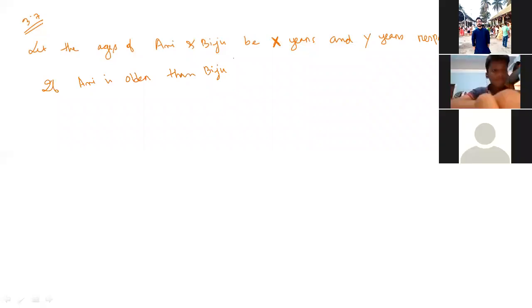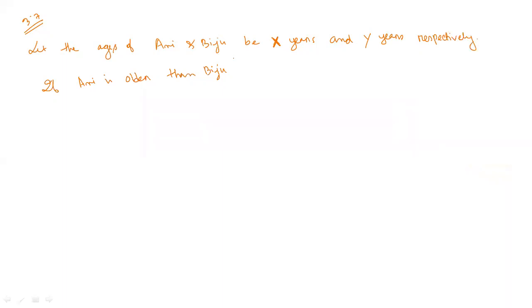Haswati, what will be the equation? Oni's age is X and Biju's age is Y, and we let Oni be older than Biju, and the difference of the ages is 3. So what will be the equation? X minus Y equal to 3.